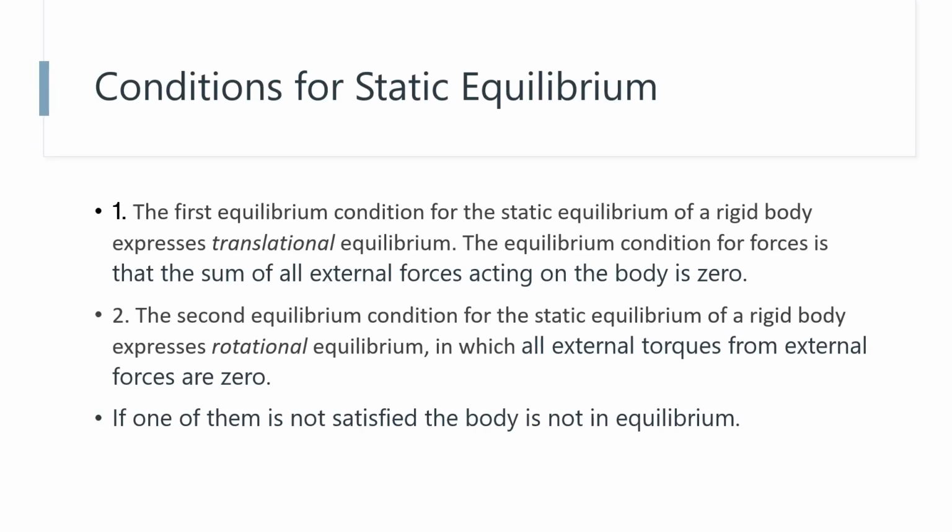Conditions for static equilibrium. The first equilibrium condition for the static equilibrium of a rigid body expresses translational equilibrium. The equilibrium condition for forces is that the sum of all external forces acting on the body is zero. The second equilibrium condition expresses rotational equilibrium, in which all external torques from external forces are zero. If one of them is not satisfied, the body is not in equilibrium.